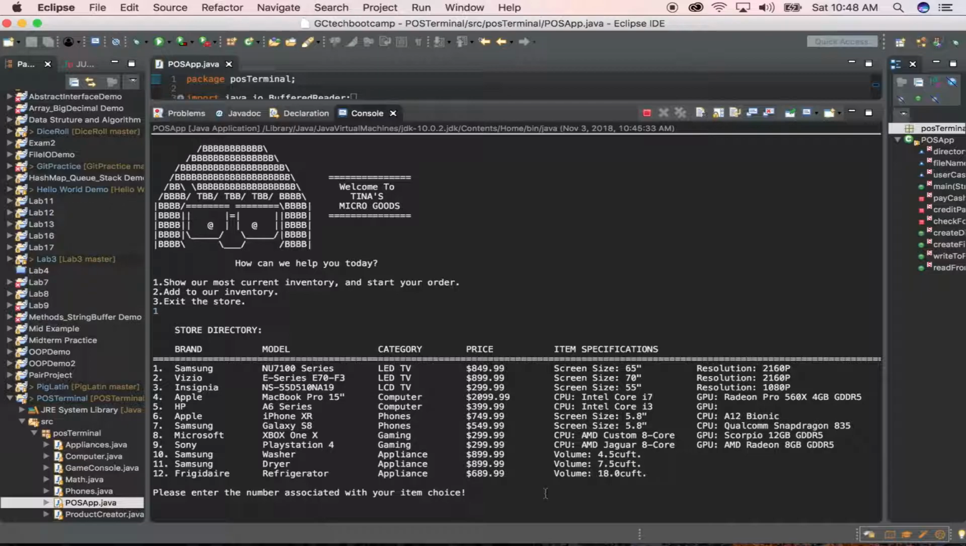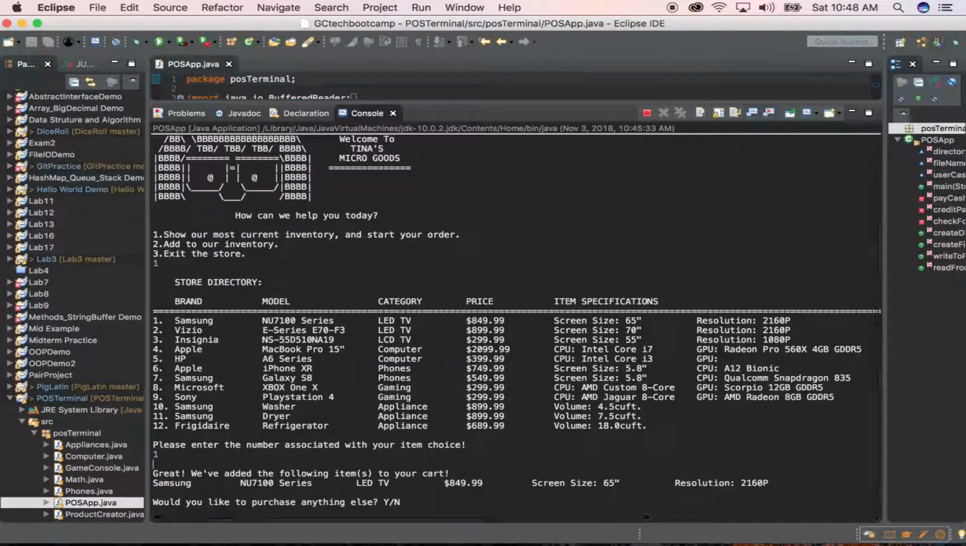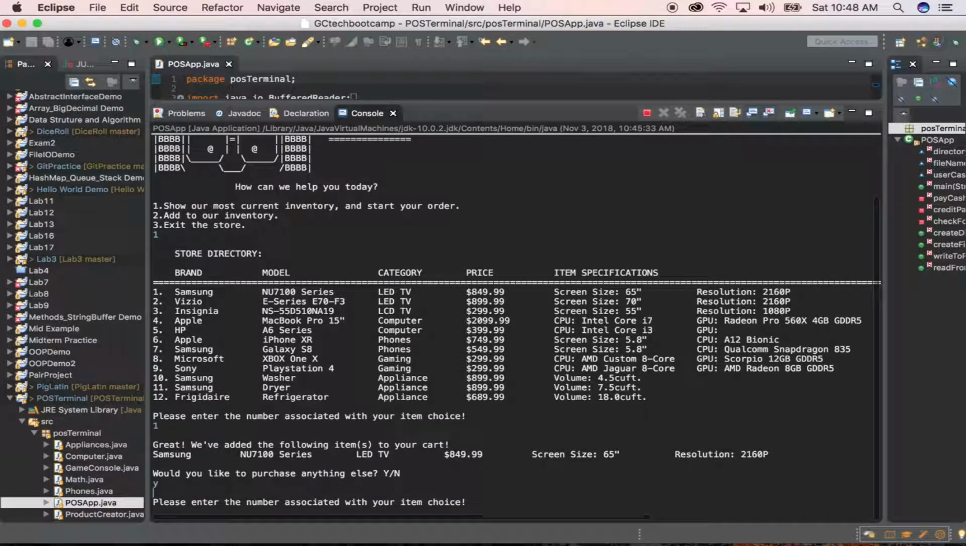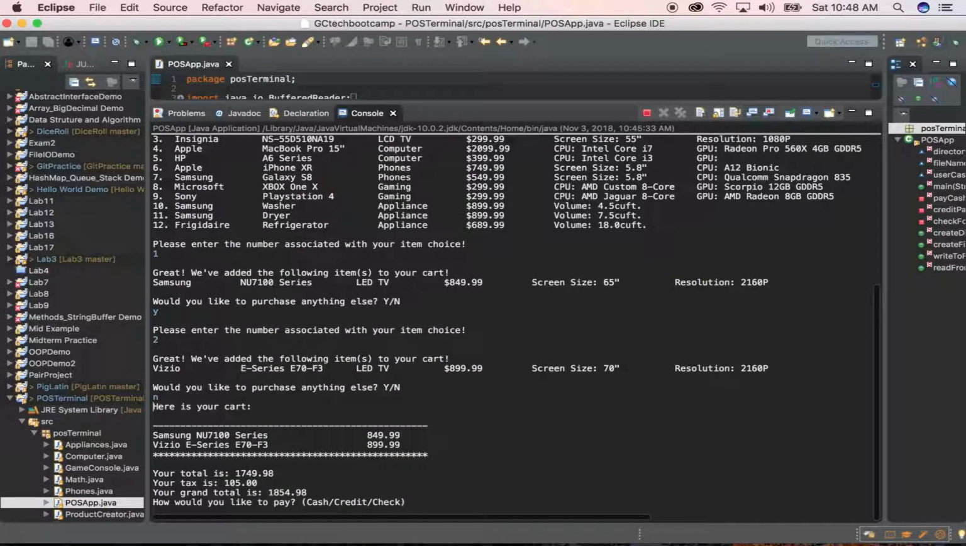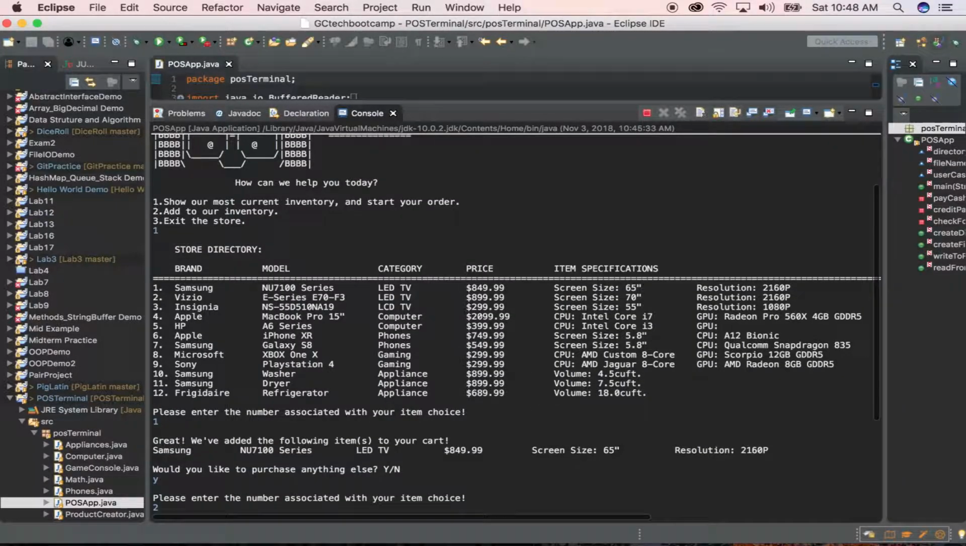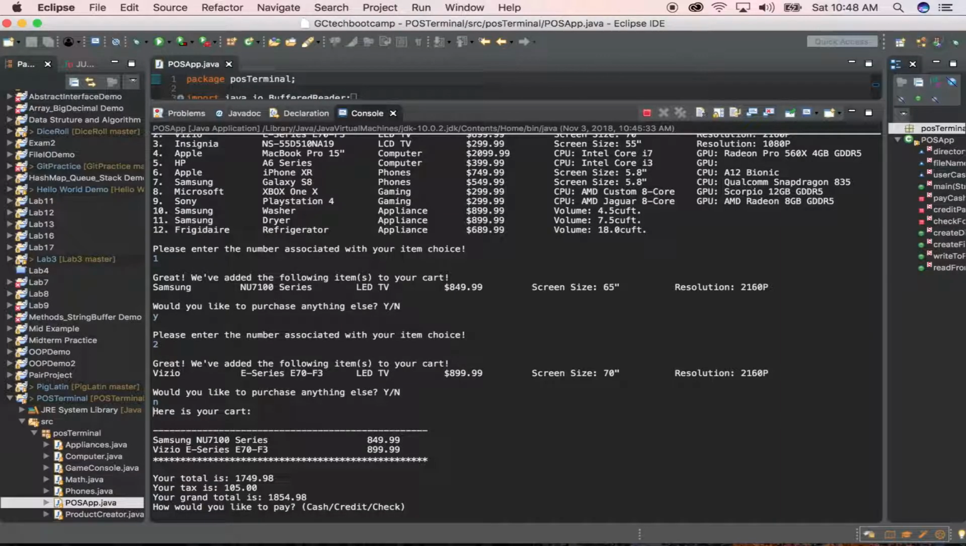So for the sake of time, let's just add number 1, which is a Samsung TV that costs $849.99. And just like anything else, sure, let's go with number 2. And it adds it. It says it is adding each thing to our cart, so it's like a little confirmation message. And then if we click no, it's pretty much going to give us a summary of our order. So it shows that we added the TV, and well, they're both TVs in this case. So we added 2 TVs that both cost about $900.